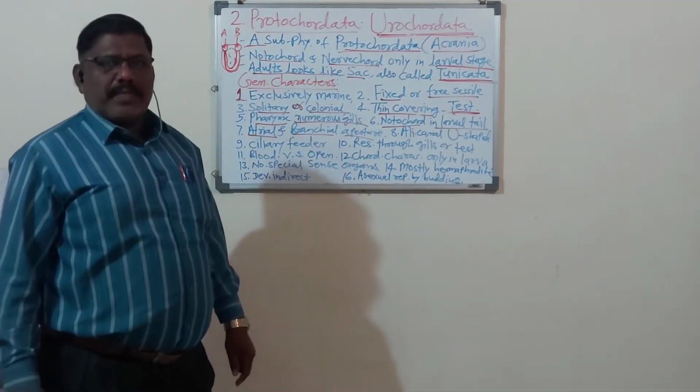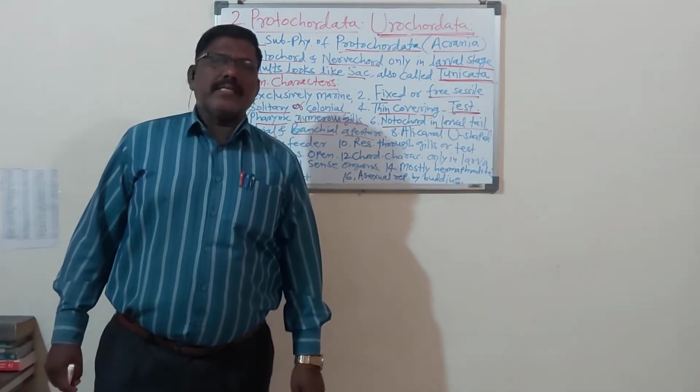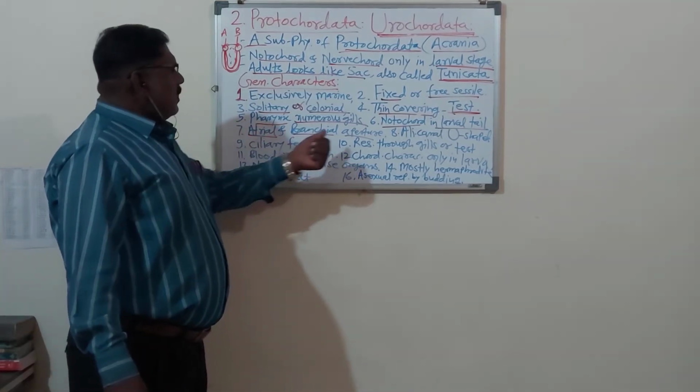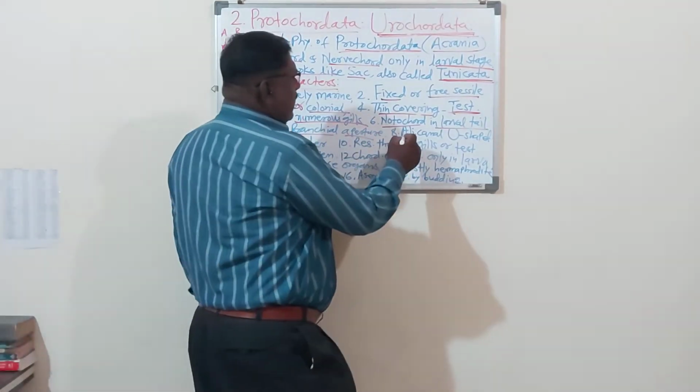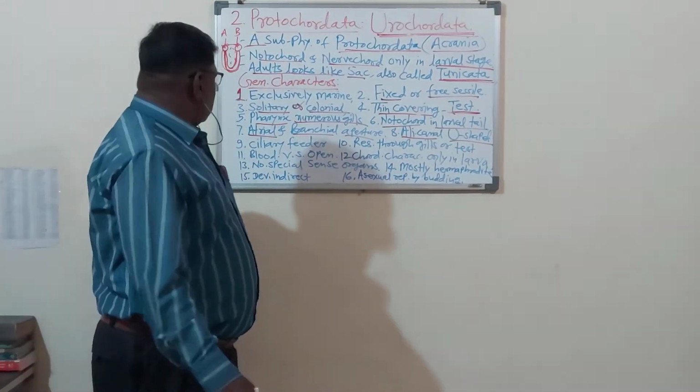Atrial aperture and brachial aperture both lie towards one side, functioning as the mouth and anus. Already I have told you, alimentary canal is U-shaped.